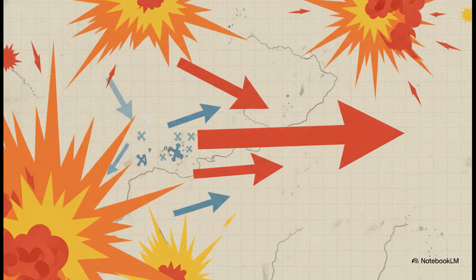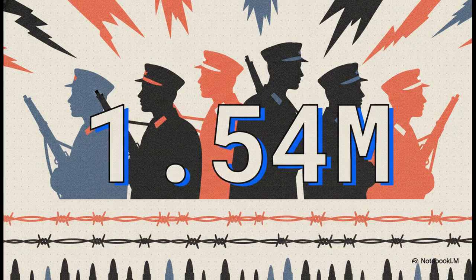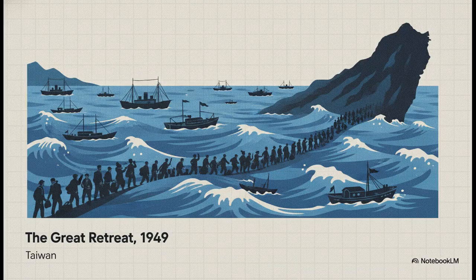This snowballed into massive, decisive military campaigns in the late 40s, where the nationalists completely lost their advantage. To put it in perspective, a staggering 1.54 million veteran nationalist troops were lost in just 3 campaigns. Completely defeated, Chiang Kai-shek retreated to Taiwan, taking 2 million troops, refugees, and cultural reserves with him.